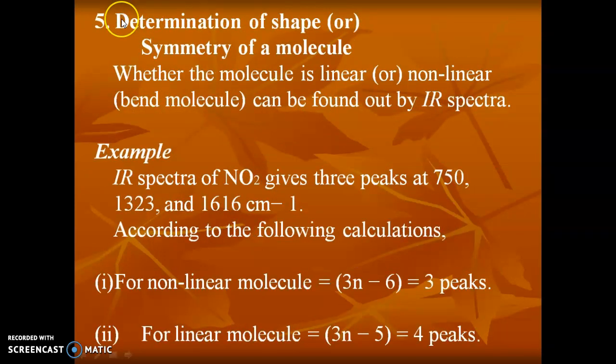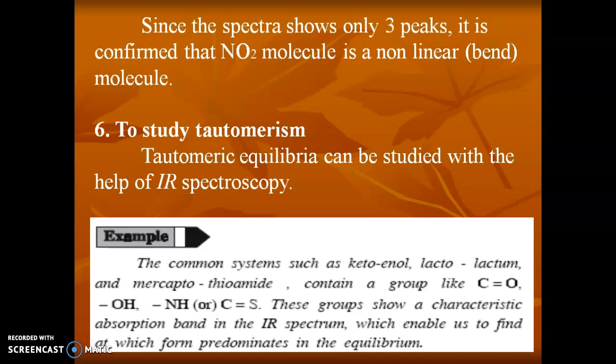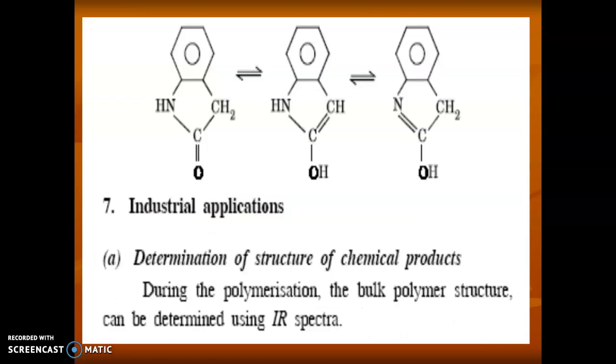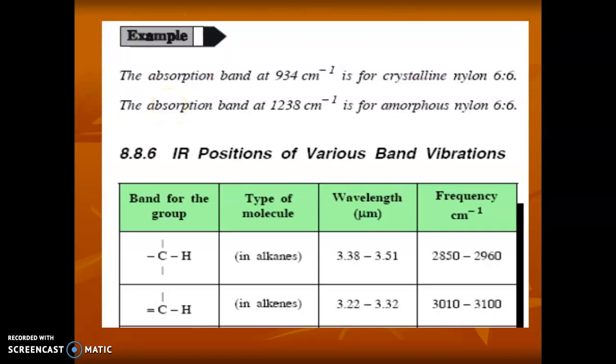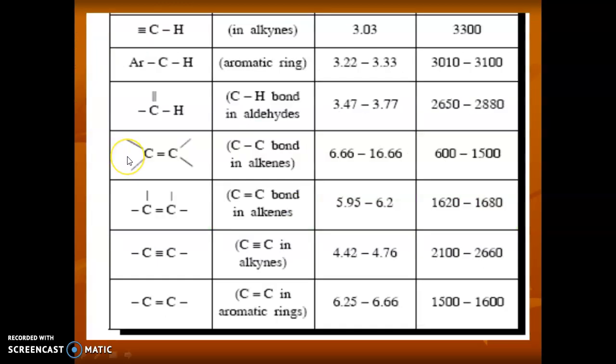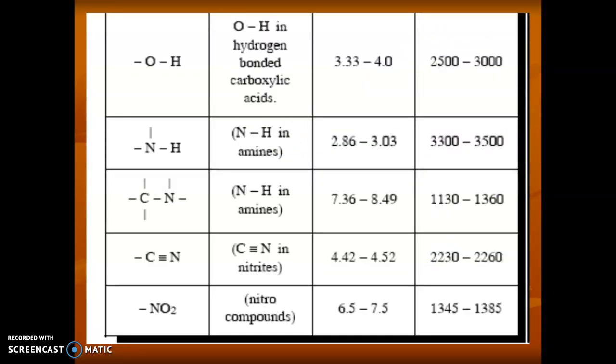We can also determine the shape and symmetry of a molecule with the help of IR spectroscopy, whether it is a linear molecule or a nonlinear molecule. It is also used to study the tautomerism of a compound, and in industries for determining the structure of a chemical compound, molecular weight, and crystallinity. So from the IR positions of various bands, we can determine the compound. These are some of the functional groups and these are some of the wavelengths. From this we can determine the compounds. Thank you.